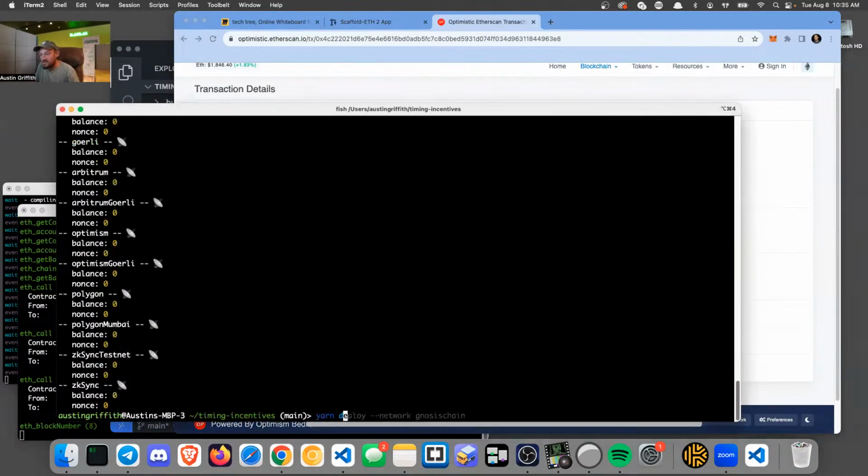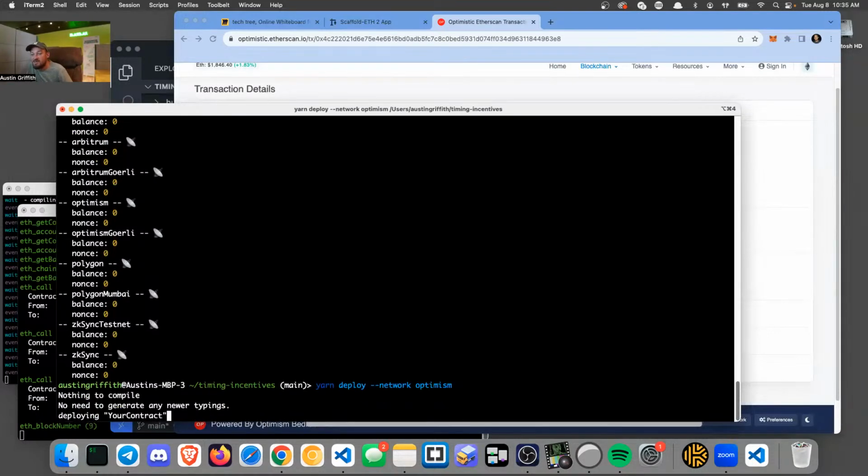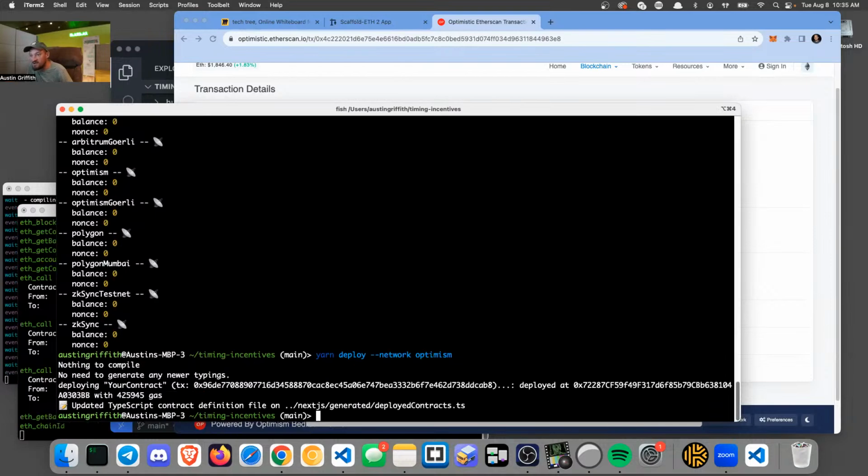Now my deployer is going to yarn deploy --network optimism. And it should cost less than $2. It's going to put this on a public network, and we're going to have timestamps and everything. I'm liking this. I don't care what it costs me, 50 cents, it's worth it. Okay, what did that deployment cost?